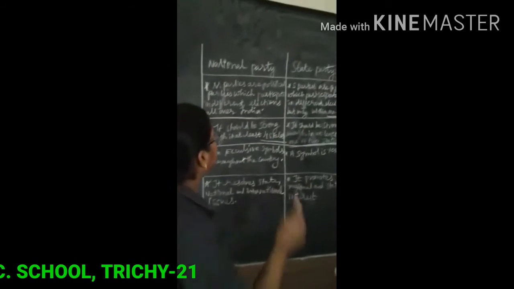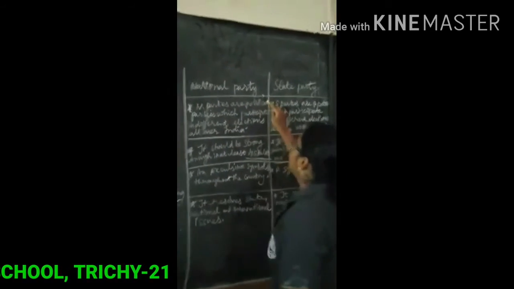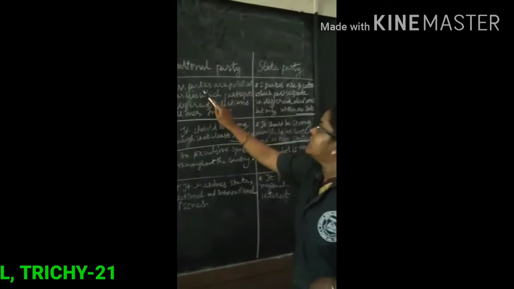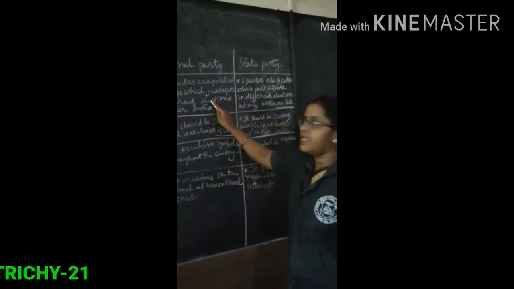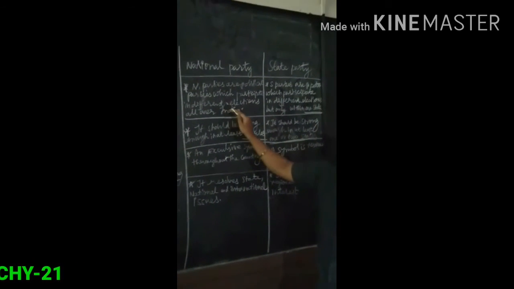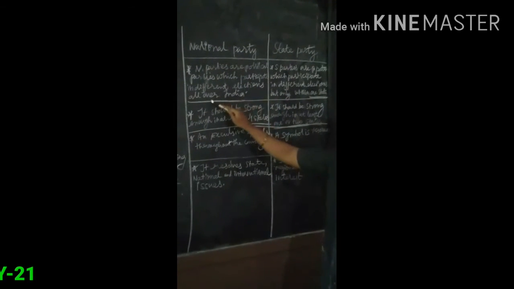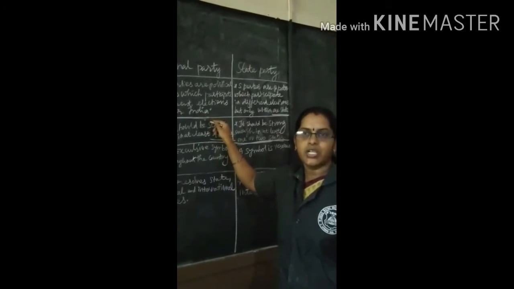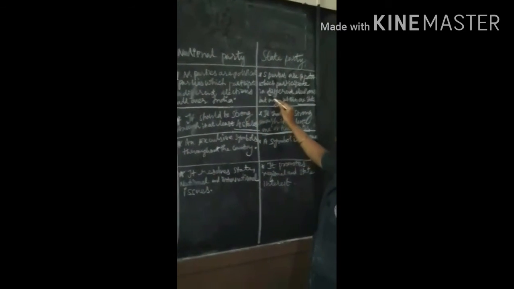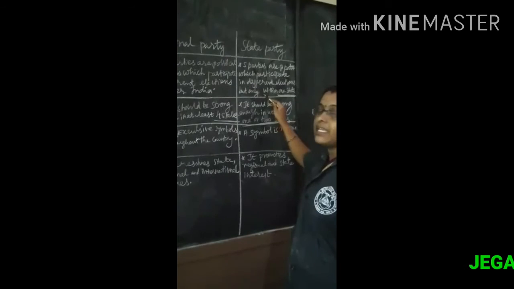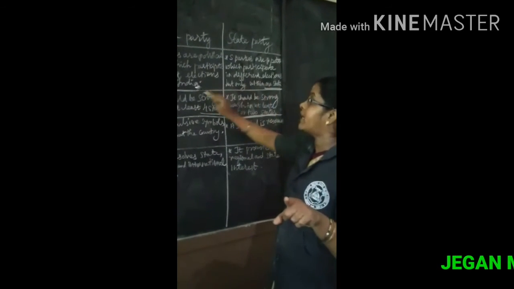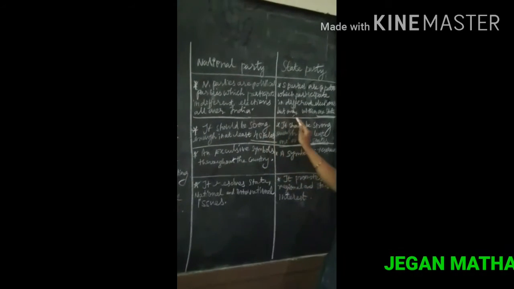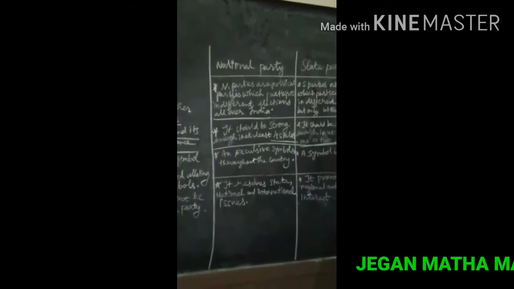So now let us discuss the topic: national party and state parties, the differences. The national parties are the political parties which participate in different elections all over the country, within one country. That's India. And another one, a state party, contests only within one state.